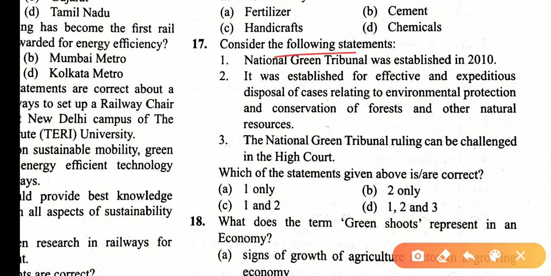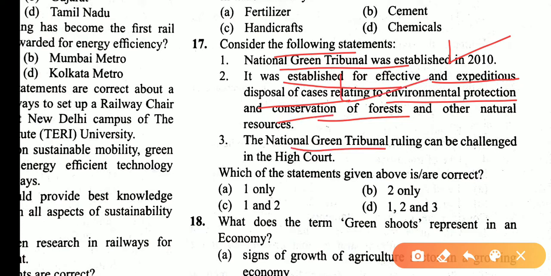Consider the following statements. The National Green Tribunal was established in 2010. It was established for effective and expeditious disposal of cases related to environment protection, conservation of forests and other natural resources. Yes. The National Green Tribunal's ruling can be challenged in the Supreme Court, not the High Court. Asking for the correct statements, 1 and 2 are correct, so the answer is C.